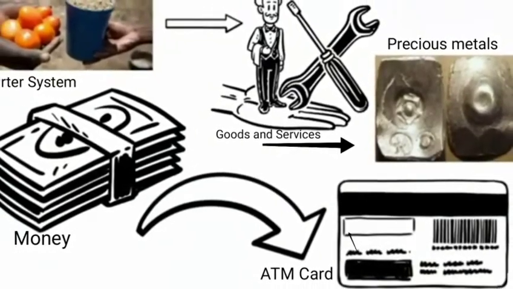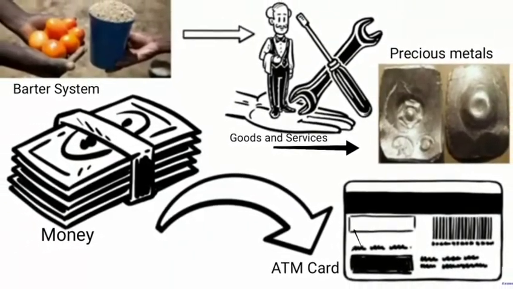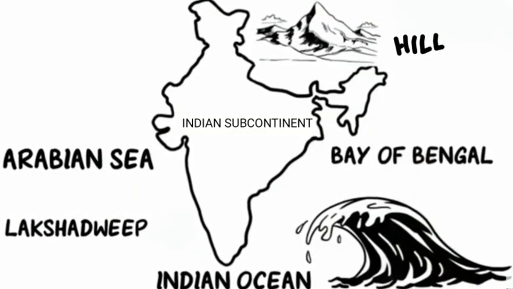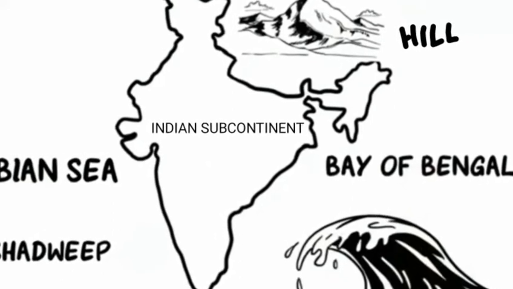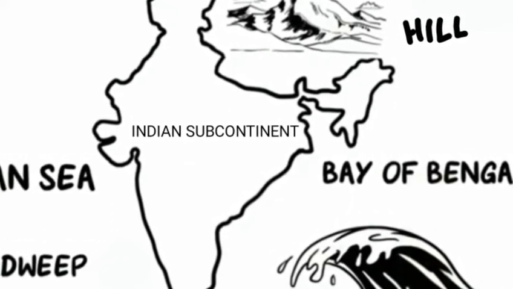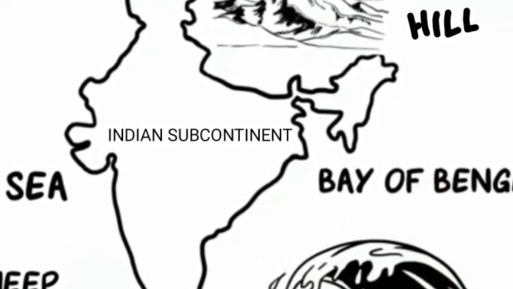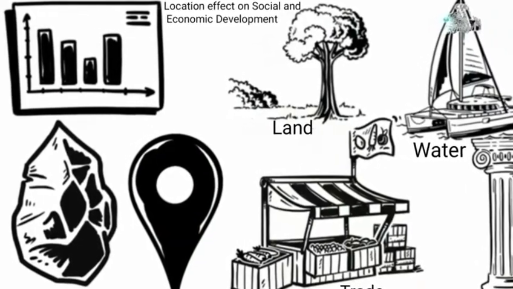Now, usage of ATM cards has replaced paper money. So we can see the location of the Indian subcontinent. It had various trade facilities in water and land transportation, and this location had a beneficial effect on social and economic development.